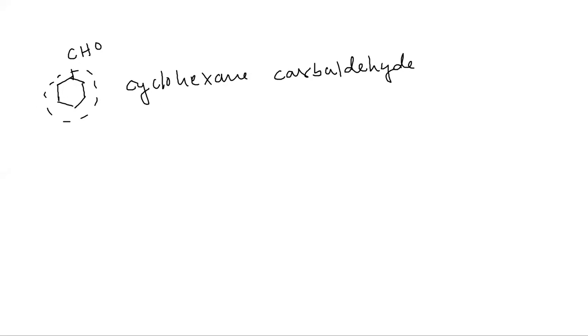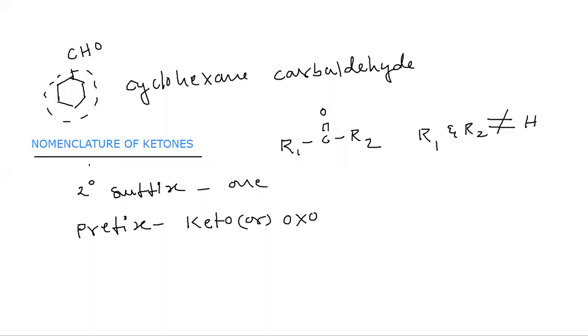Now we'll discuss the nomenclature of ketones. We'll start with the next slide. So, nomenclature of ketones. The general formula of ketones is R1 C double bond O R2. Here R1 and R2 should not be equal to hydrogen, the secondary suffix is "-one" and the prefix is keto.